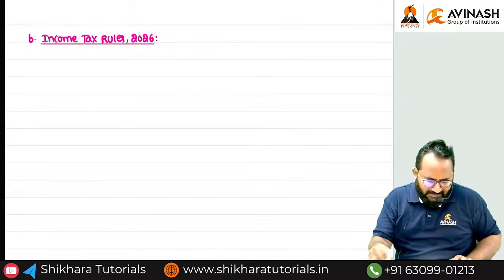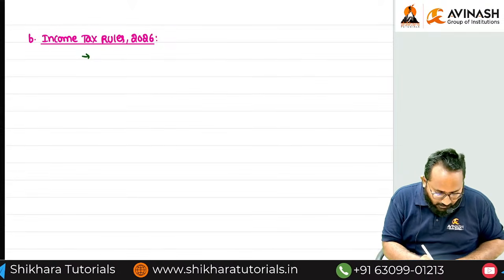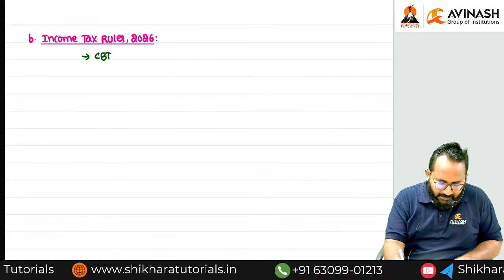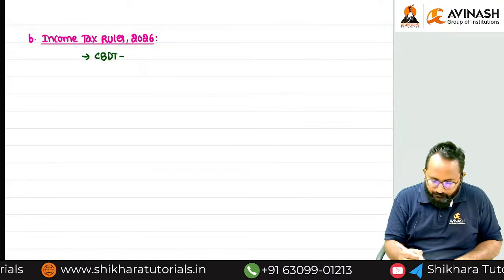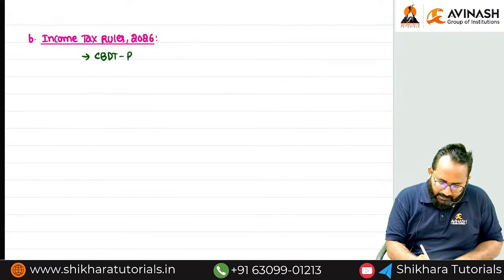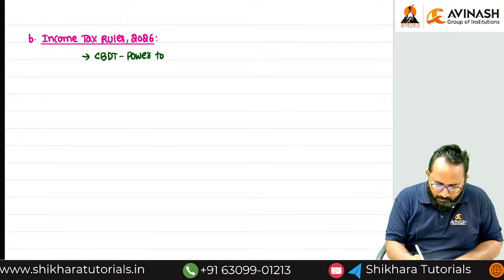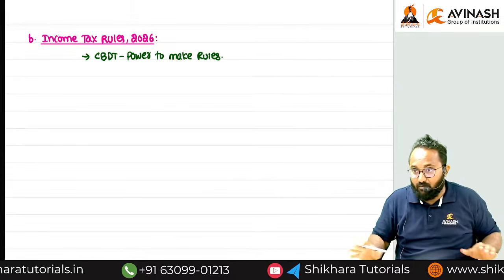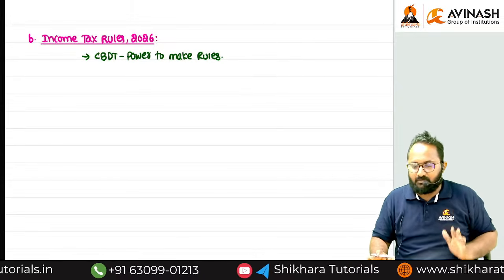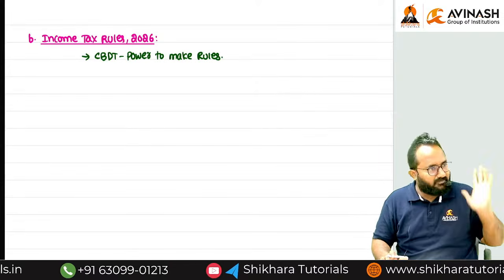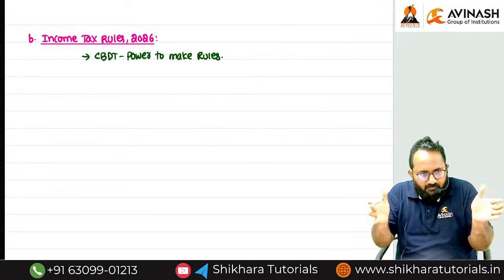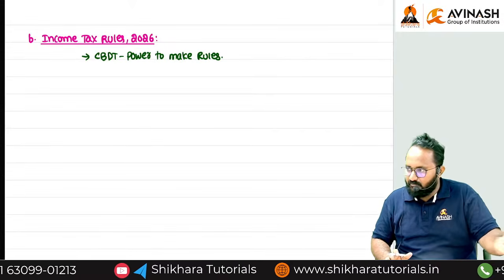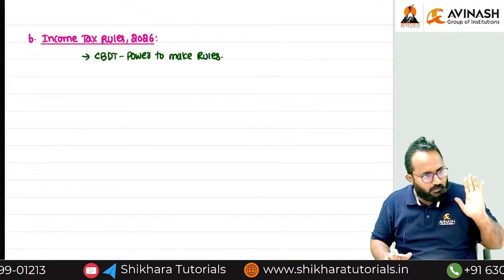Now just two points, and we can close the session for today. What is the first point? Who has the power to frame the rules? CBDT. Can you tell me the full form of CBDT? Central Board of Direct Taxes has the power to make rules. Sir, is there any time limit for making the rules? No. Whenever it is required, they will frame the rules. So there is no frequency and no time limit for making the rules. Whenever Act implementation is difficult, they will come up with rules. Who will come up with the rules? CBDT.